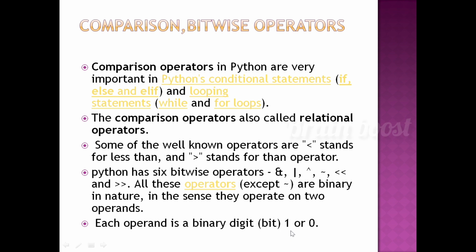This is the binary operators, bitwise. One may be 1, may be 0. These are the comparison and bitwise operators in Python.